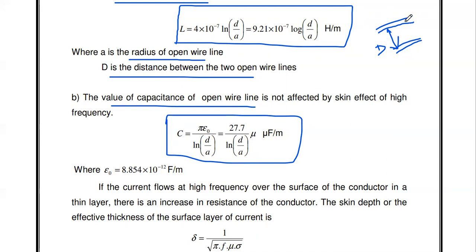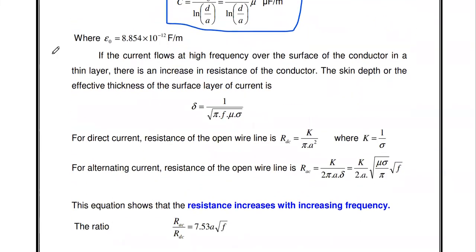Okay, so this is the formula for the capacitance of open wire line. Here D is the distance between the two open wire lines, A is the radius. Then the next one, the skin depth, or the effective thickness of the particular open wire line, is denoted by del equal to 1 divided by square root of pi f mu sigma, where sigma is the conductivity. Okay, F is the operating frequency.